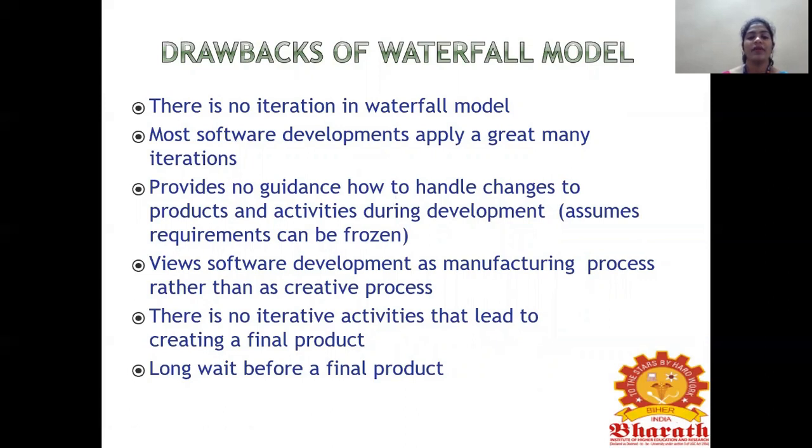So if some change happens, that change has no guidance. How it can be handled and what changes it will require in some activities and products, no proper guidance will be available. That is, once a requirement is analyzed, it will be a frozen one. And it views software development as a manufacturing process rather than as a creative process. A process model should be a creative one, not a manufacturing one. So the waterfall model views it as manufacturing, not as creative.